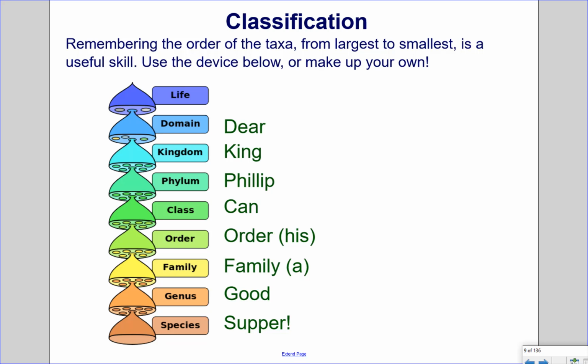Classification. Remembering the order of the taxa from largest to smallest is a useful skill. Use the device below or make up your own. In this case, we use the acronym Dear King Philip can order his family a good supper. Or you could say, Dear King Philip, come over for goodness sake. Note the D is for domain, K is for kingdom, P is for phylum, C is for class, O is for order, F is for family, G is for genus, and S is for supper. These categories are listed from largest to smallest.